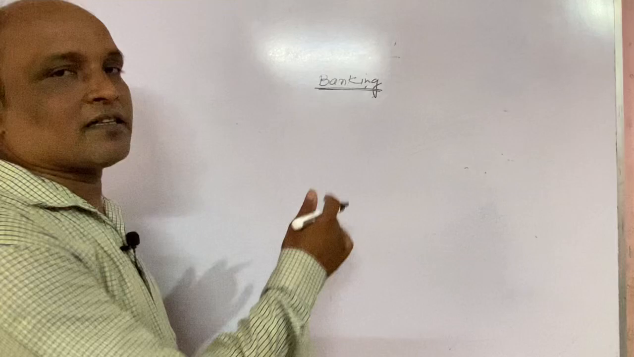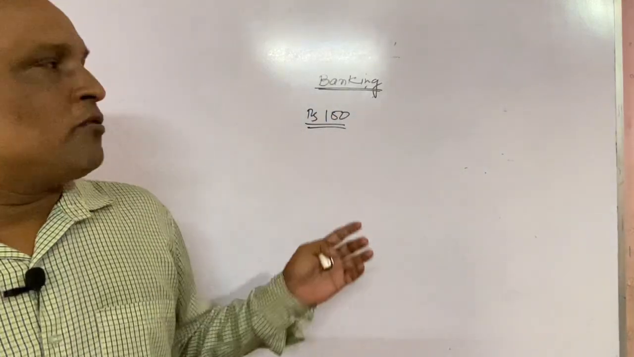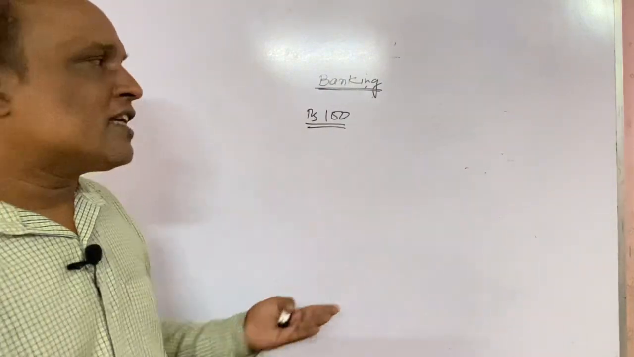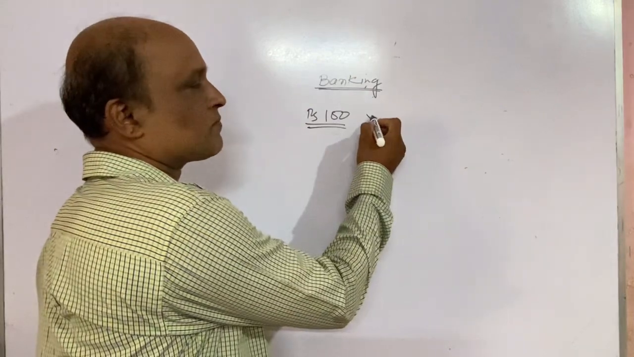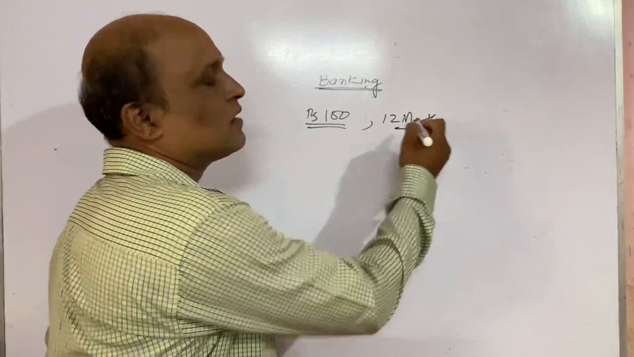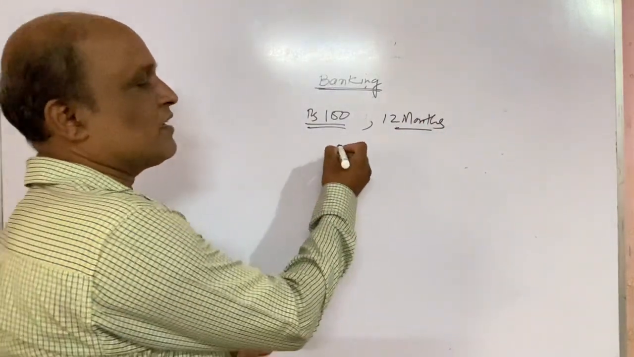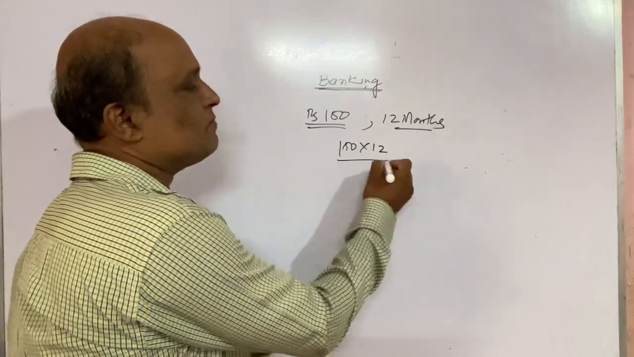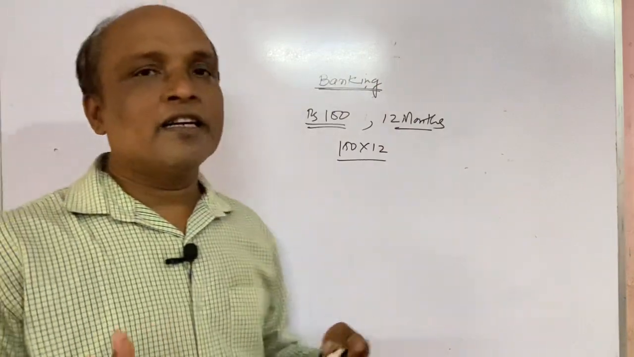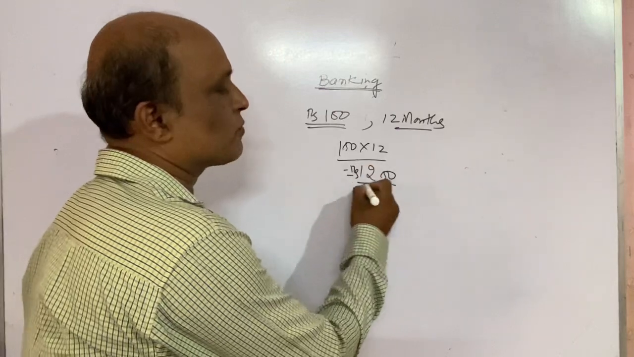Take an example. Let us say we keep 100 rupees in a bank per month, and we keep the money for 12 months. How much are you depositing in the bank? You are depositing 100 into 12. That means you should be getting 1200 rupees.